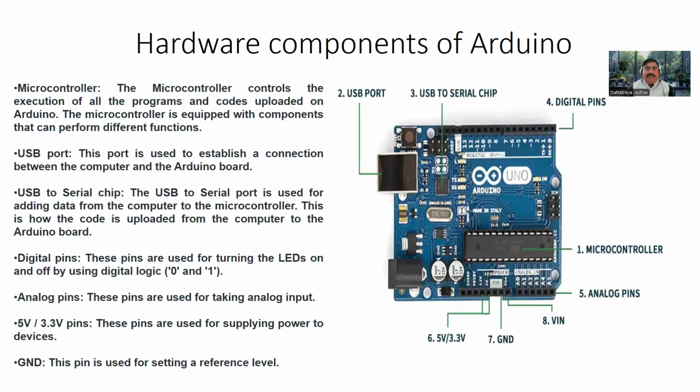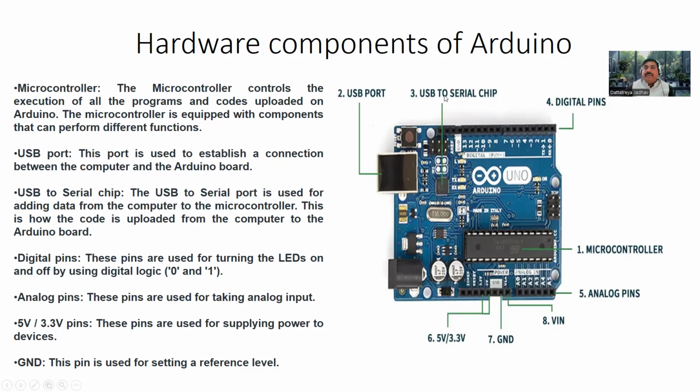So considering Arduino, it has a number of components. Basically, we list some of the eight major components that need to be known about the Arduino. So first is the microcontroller. Just look out, this chip is a microcontroller chip. The second is the USB port. That will be considered the USB port.